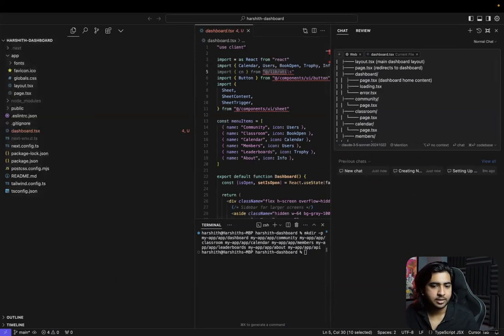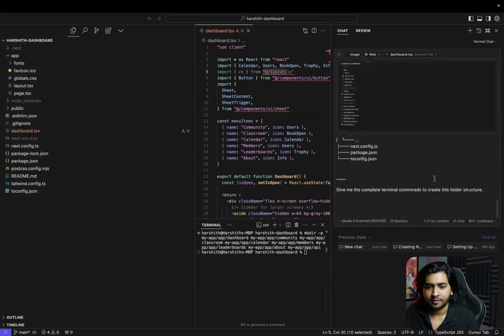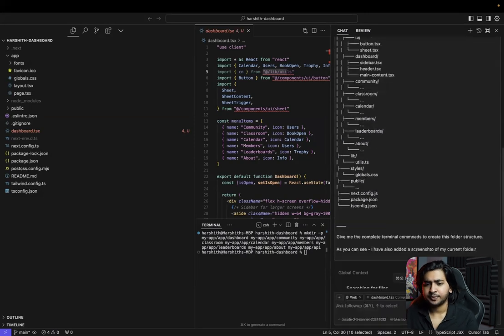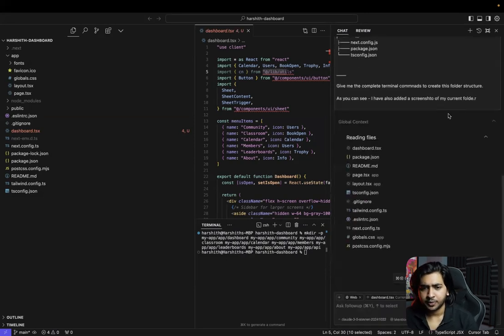Let's take a screenshot of this, put it back in. As you can see, I have also added a screenshot of my current folder. Enter. Okay.